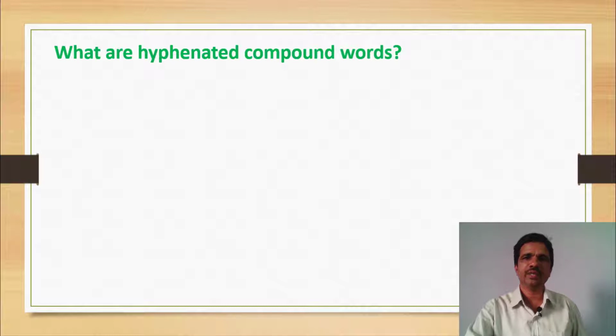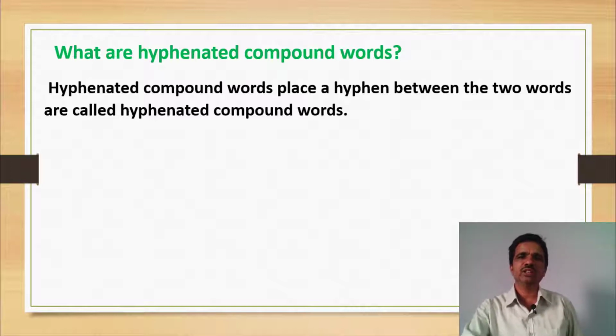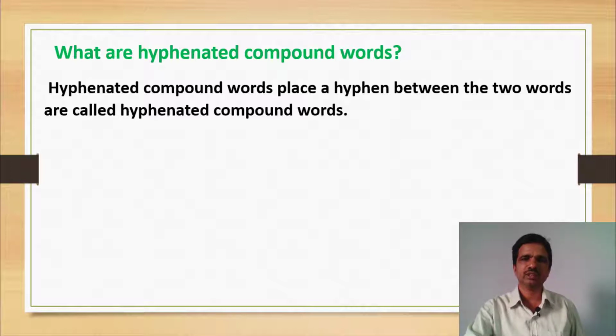What are hyphenated compound words? Compound words that place a hyphen between the two words are called hyphenated compound words. Here there are two words, and there is a hyphen between the two words. This is called a hyphenated compound word. It is very easy to identify hyphenated compound words because there is a hyphen between the two words.